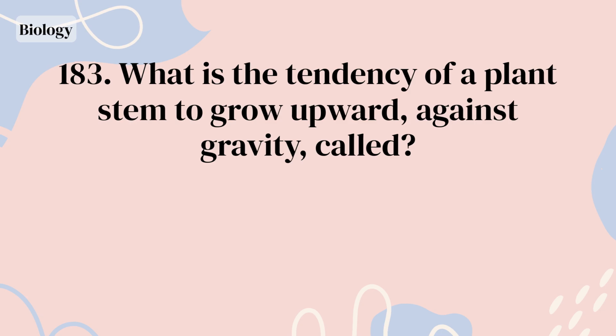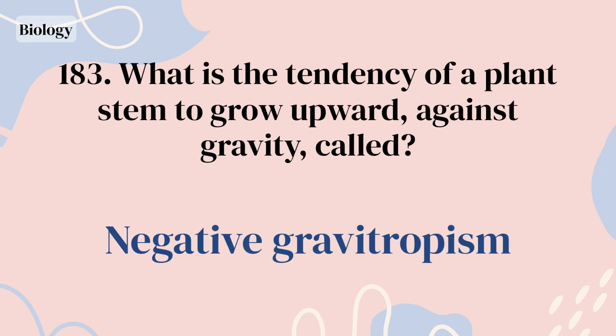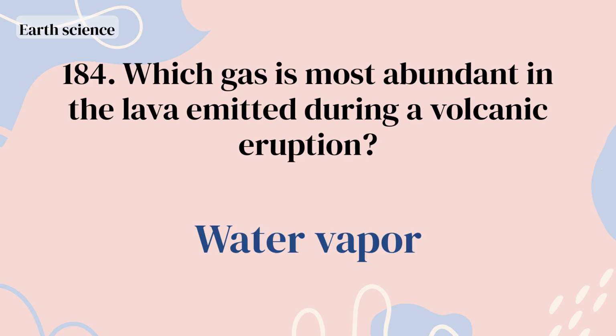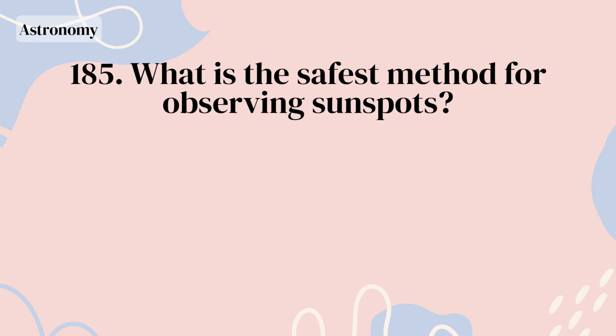What is the tendency of a plant stem to grow upward, against gravity, called? Negative gravitropism. Which gas is most abundant in the lava emitted during a volcanic eruption? Water vapor. What is the safest method for observing sunspots?